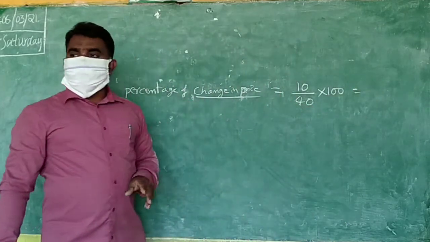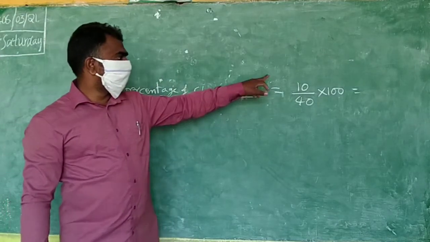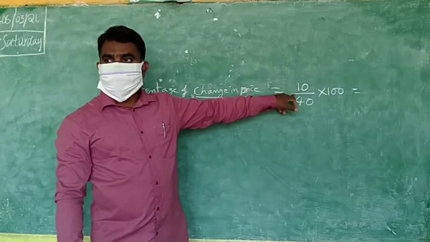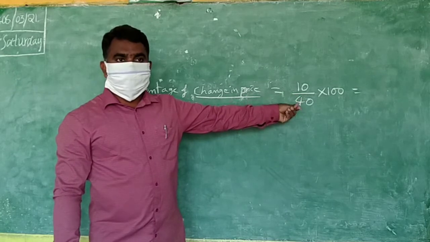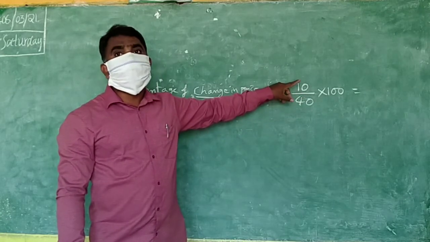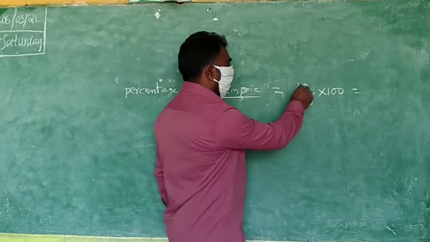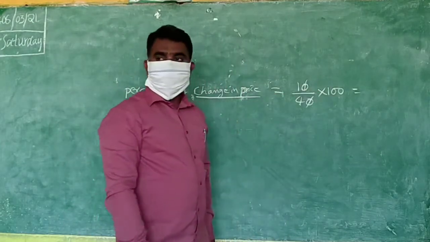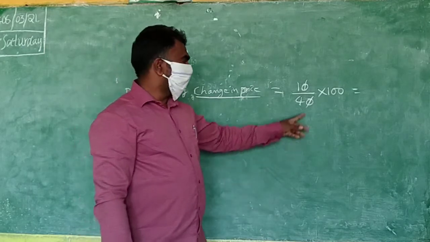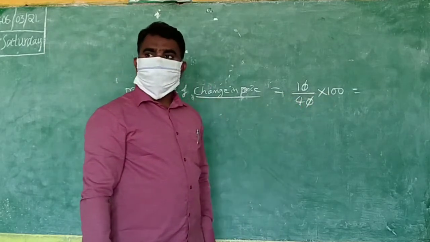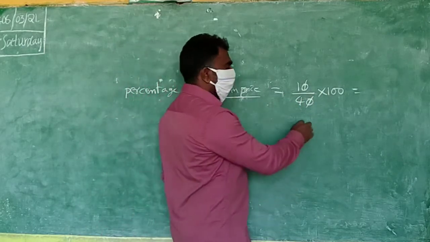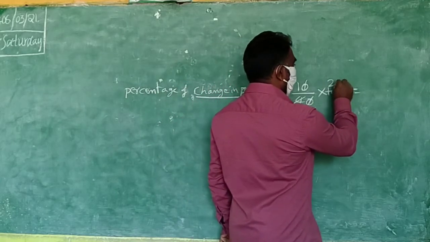So percentage formula. For finding percentage, what do you take? Numerator by total. But here the total is not there. This change happened on what we are taking here, into 100. Calculations, you know that. Ending zeros. Now we will take 100 to 4. They are coming in the 4 table. How? 4 1s are 4, 25.